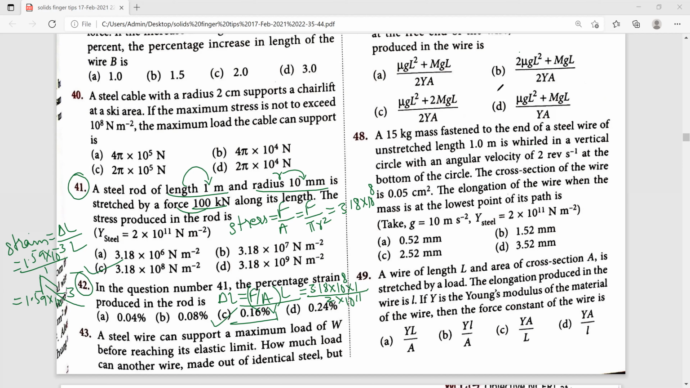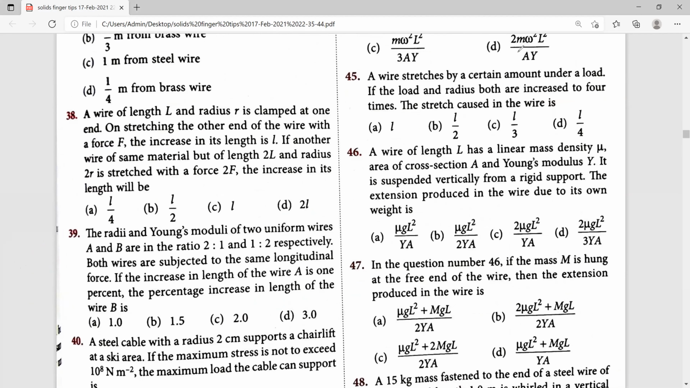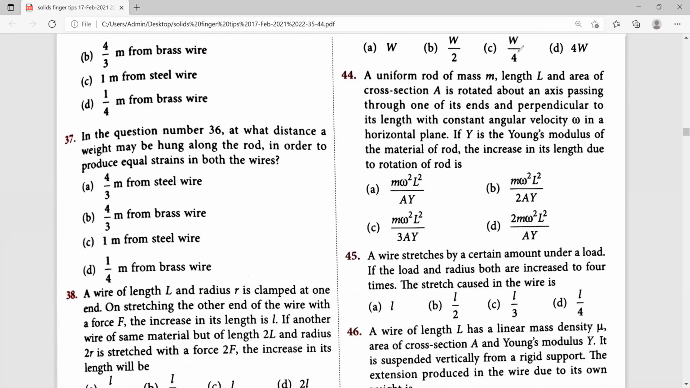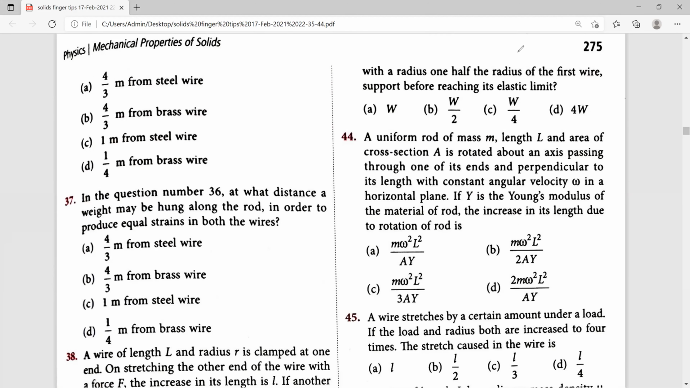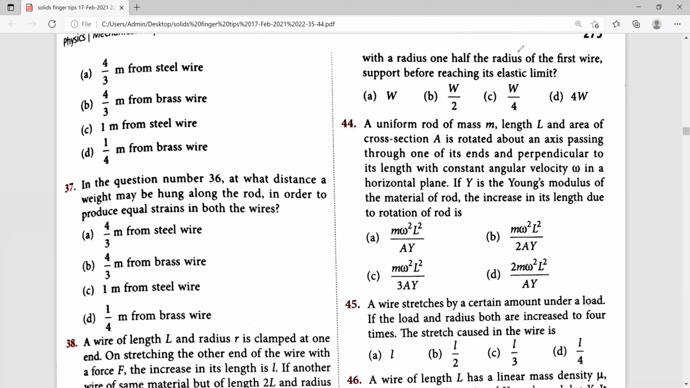Next, 43rd one. A steel wire can support a maximum load of W before reaching its elastic limit. How much load can another wire made out of identical steel, but with a radius of 1/2 the radius of the first wire, support before reaching its elastic limit, they have asked.